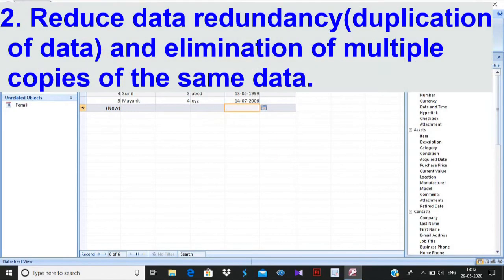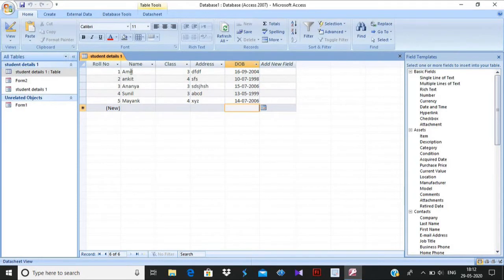Second, it reduces data redundancy. Redundancy means duplication of data. If I write this data two times, it will not enter the same data two times, so it reduces data redundancy. If anyone has the same name but different personal details, each person is given a unique ID. By ID you can identify which person it is, even if they have the same name. It eliminates multiple copies of the same data.